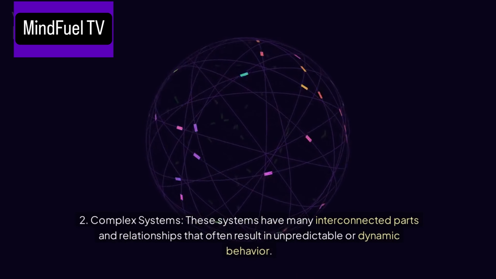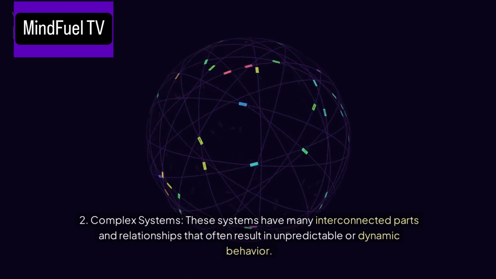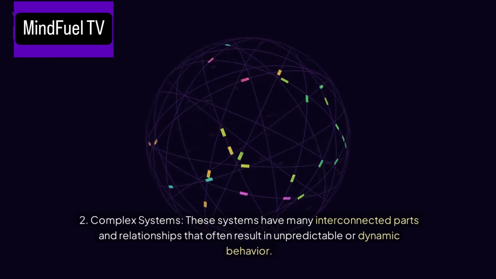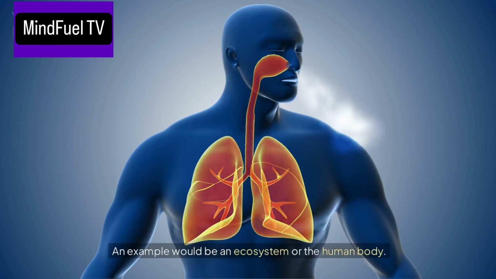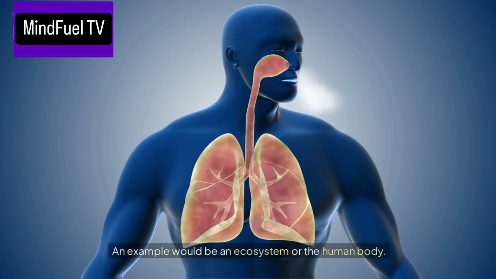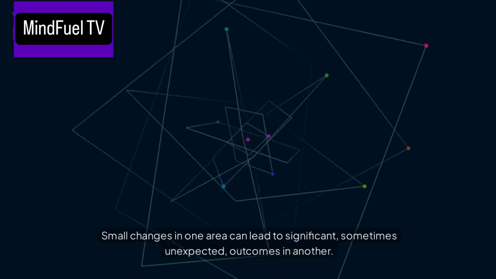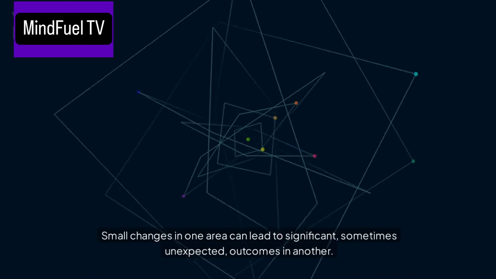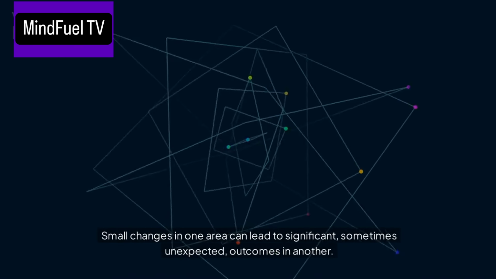2. Complex systems. These systems have many interconnected parts and relationships that often result in unpredictable or dynamic behavior. An example would be an ecosystem or the human body. Small changes in one area can lead to significant, sometimes unexpected, outcomes in another.